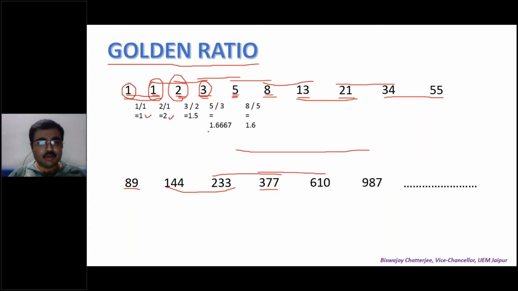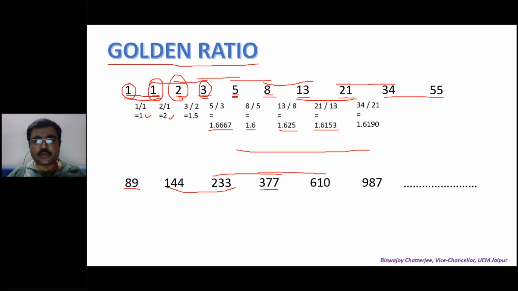See, the quotients suddenly got very close. 1.6667. The next one is 1.6. Have a look at the next. 13 divided by 8, 1.625, very close. At least up to 1 place of decimals, they have absolutely matched. 21 divided by 13, 1.6153. It is getting closer and closer.